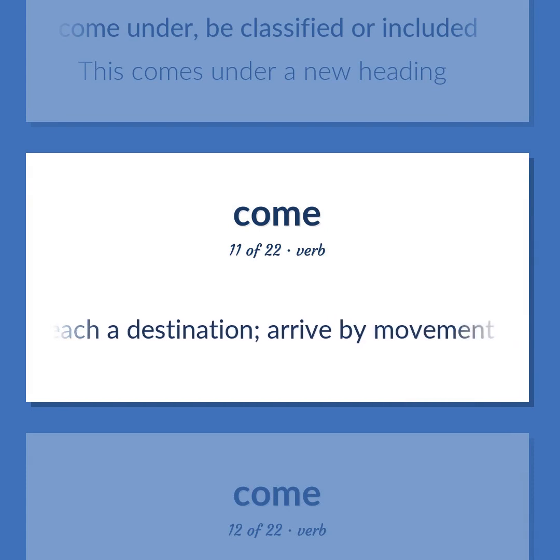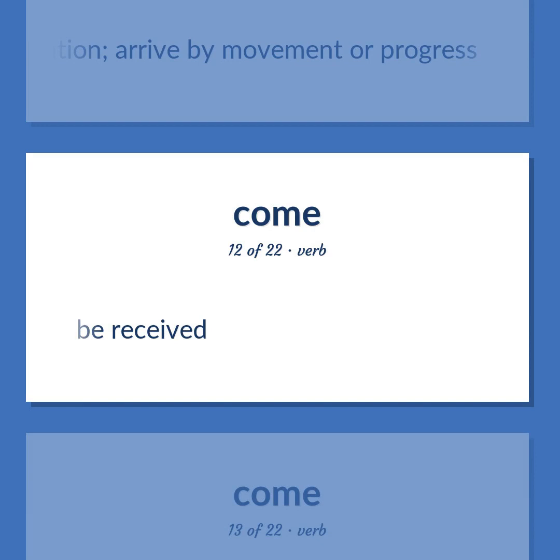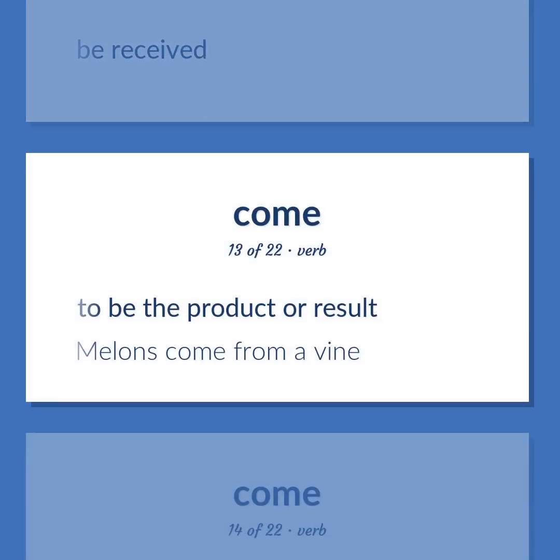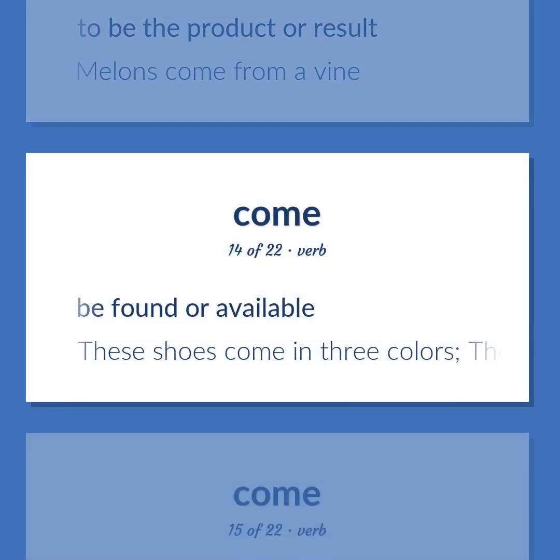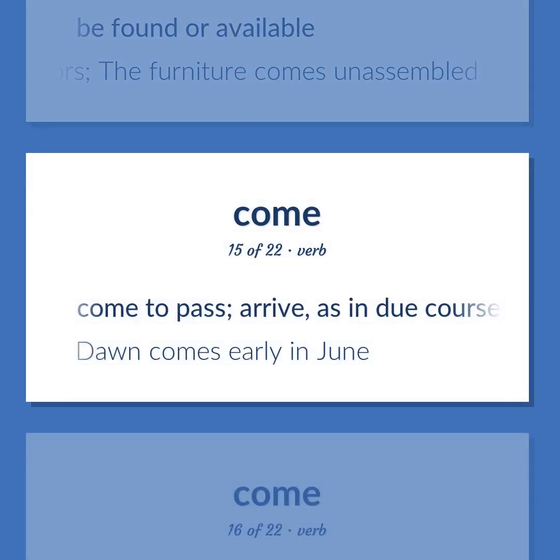Reach a destination. Arrive by movement or progress. Be received. To be the product or result. Melons come from a vine. Be found or available. These shoes come in 3 colors. The furniture comes unassembled. Come to pass. Arrive, as in due course. Dawn comes early in June.